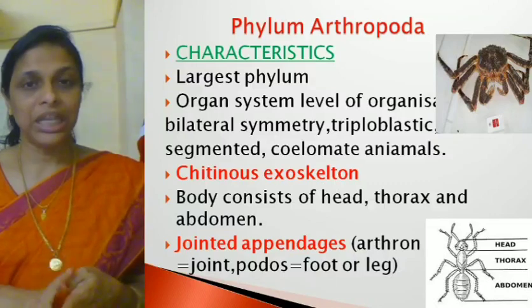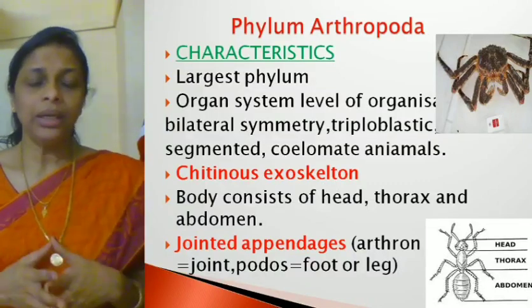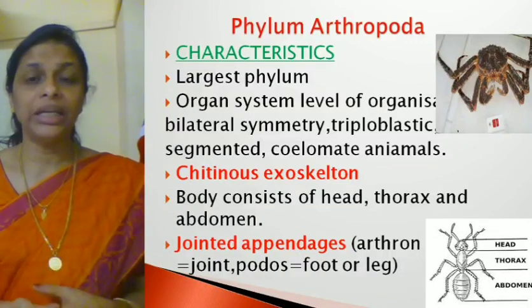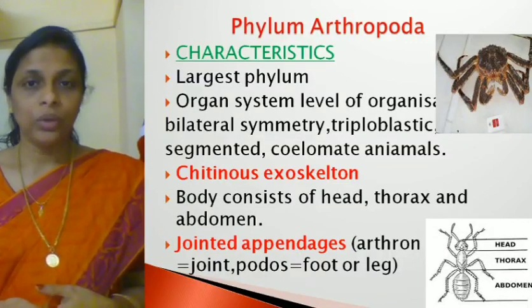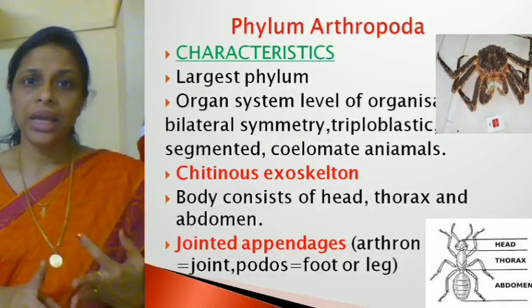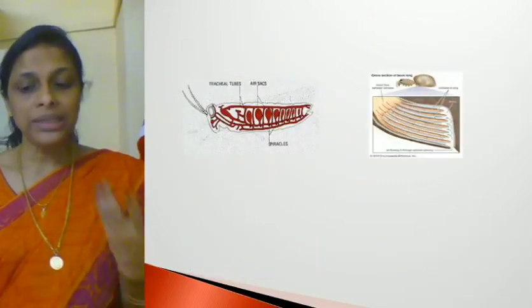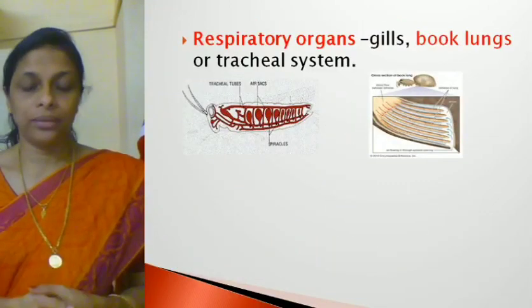They have a segmented body and they are coelomate animals. And then we have seen that they have an exoskeleton which is made up of chitin. Okay, and then the body consists of head, thorax and abdomen. They have jointed appendages. Now let's discuss some more characteristics.